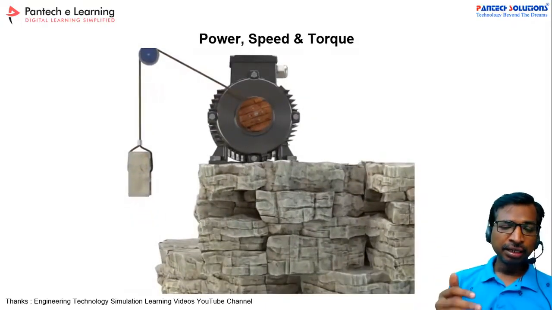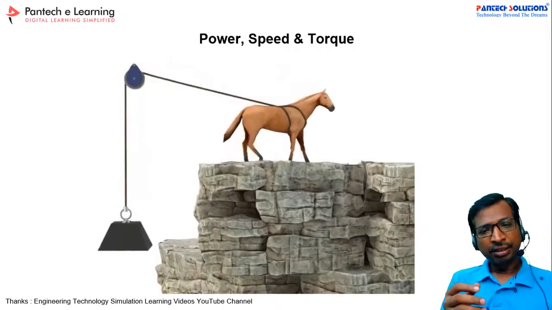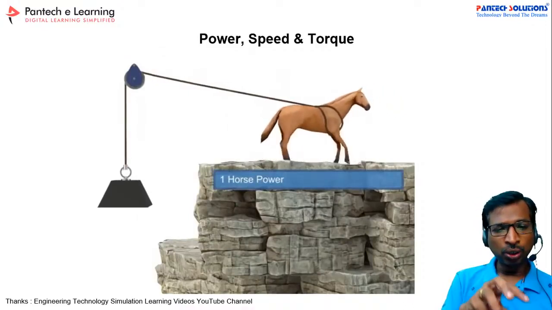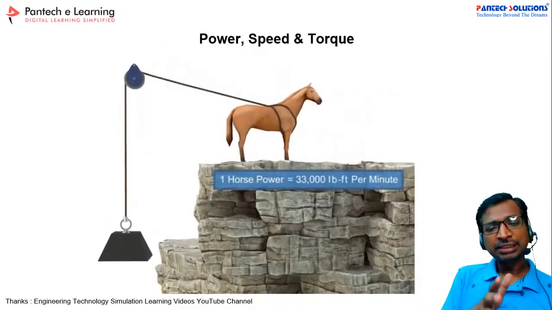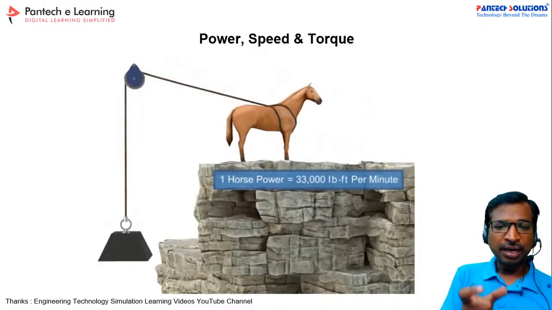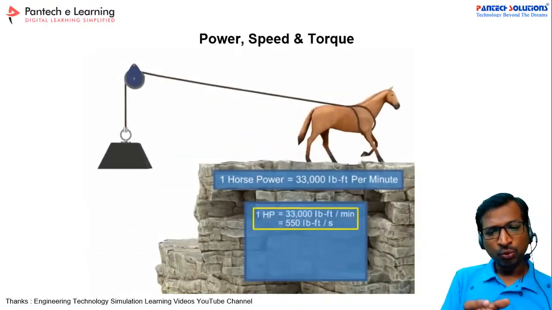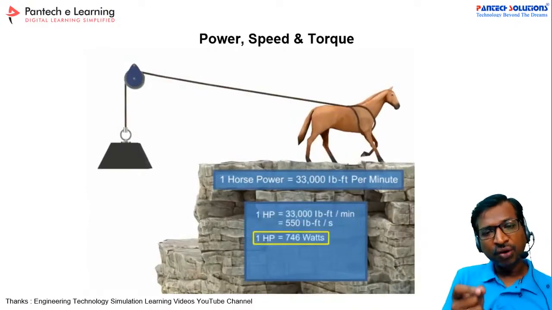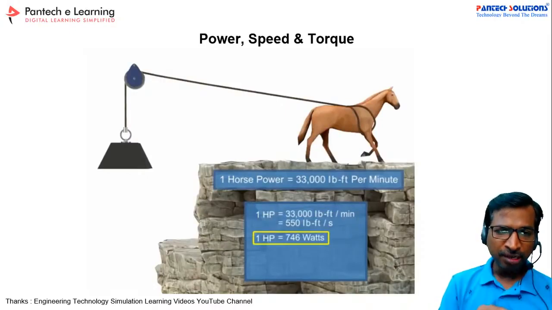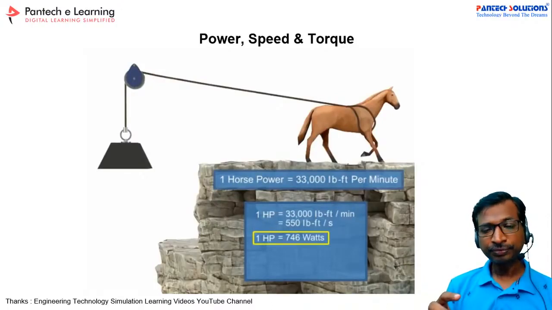And similarly, in the earlier ancient period, in the absence of the electric motor, the horse was used to handle the actual load. One horse can handle some amount of load for a particular time period. So generally it is called horsepower. 1 horsepower is equal to 746 watts in electrical terms, right? So these three parameters you should keep in your mind to explore motor control concepts, right?